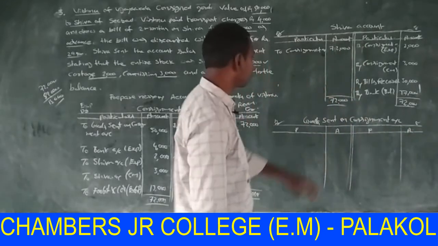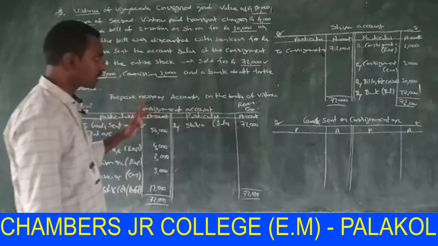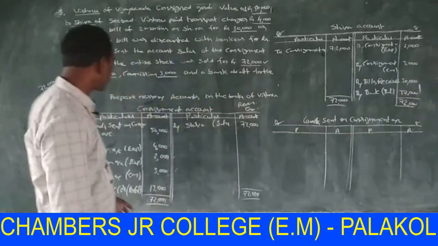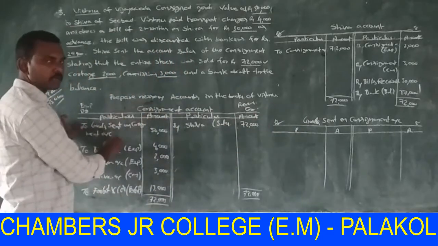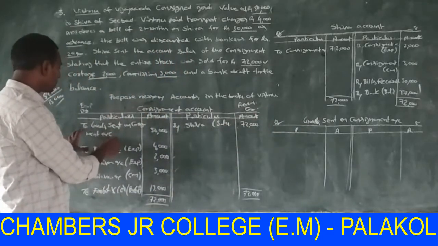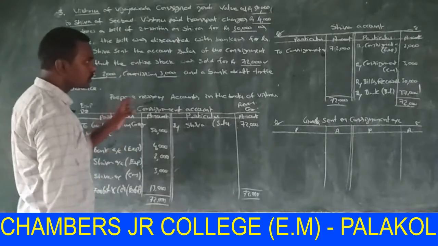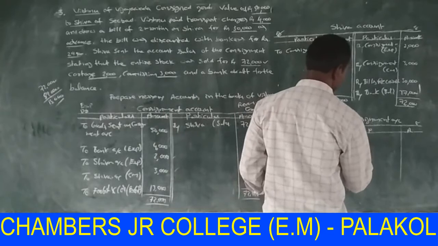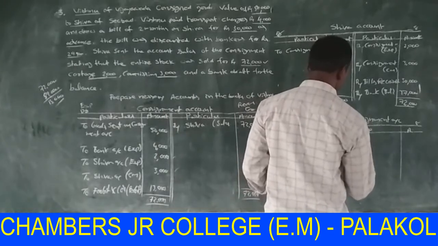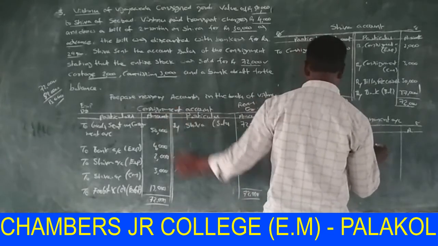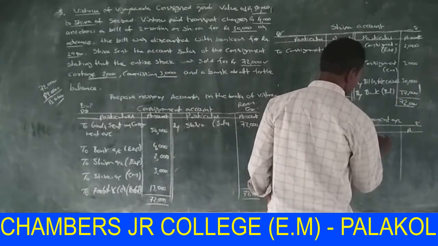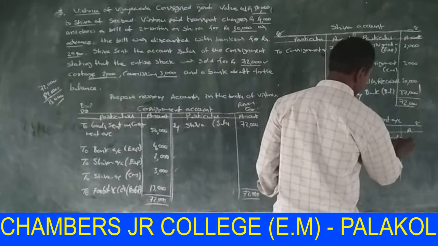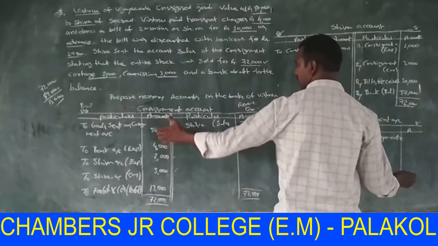It is easy to prepare with the help of consignment account. Goods sent on consignment appears in debit side of consignment account. So this is transferred to goods sent on consignment account in credit side, by consignment account 50,000.